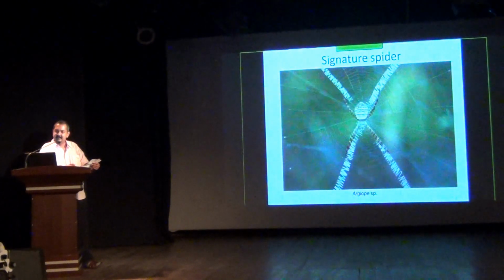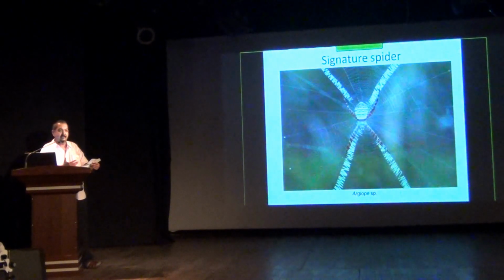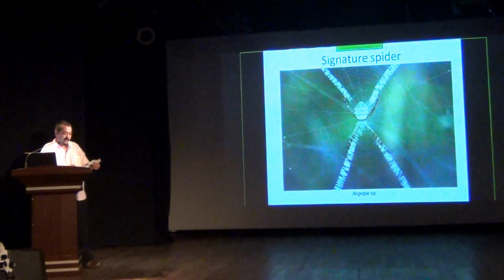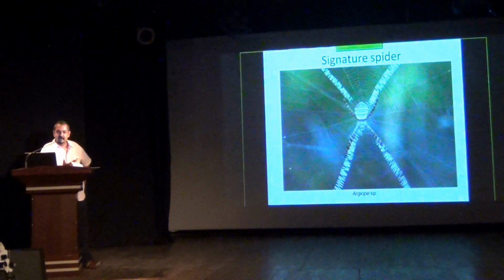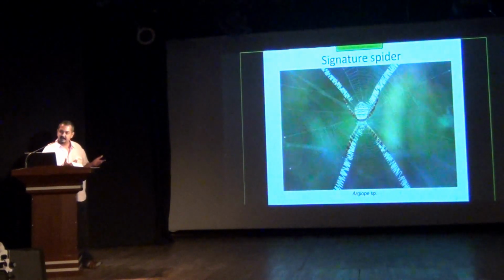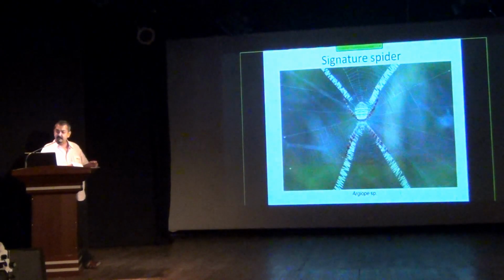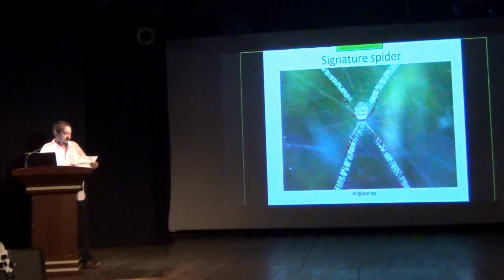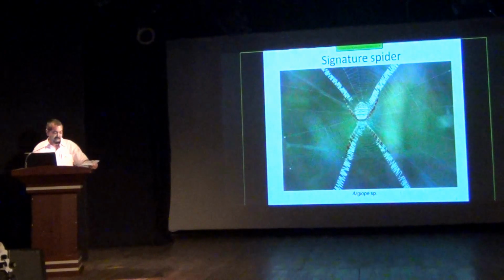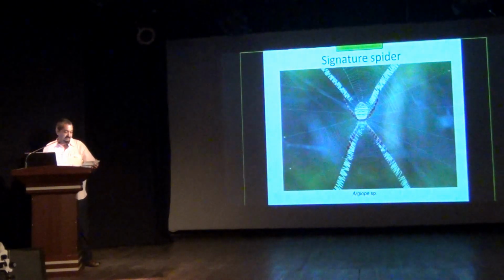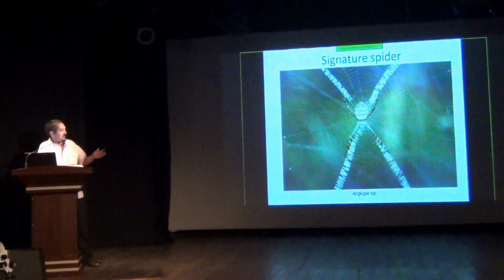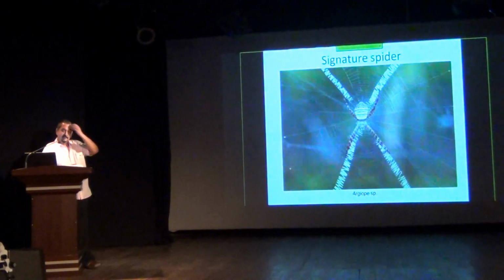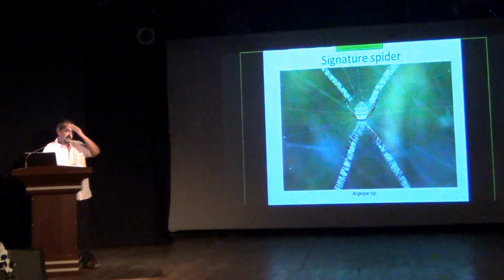In terms of eyes, spiders have anywhere between 4 pairs, that is 8 eyes, to 0. There are some cave-dwelling species that evolved in caves, have gotten rid of eyesight altogether, and they probably have vestigial eyes or not even that. So again, coming back to species, here we have the signature spider. It belongs to the genus Argiope, and it's not uncommon at all. In fact, especially in urban areas, in agricultural areas, I've seen them often.